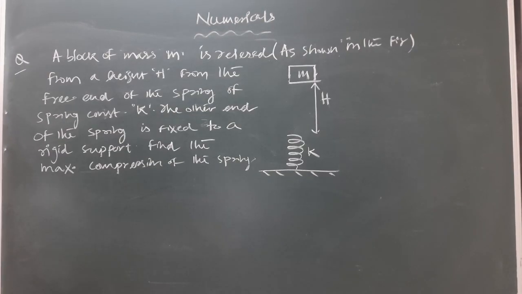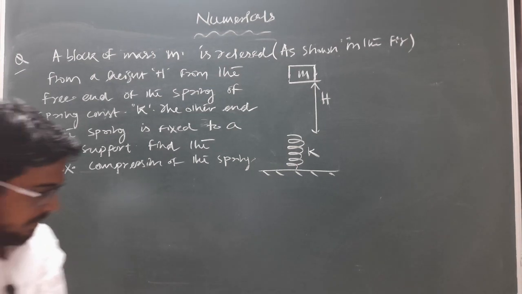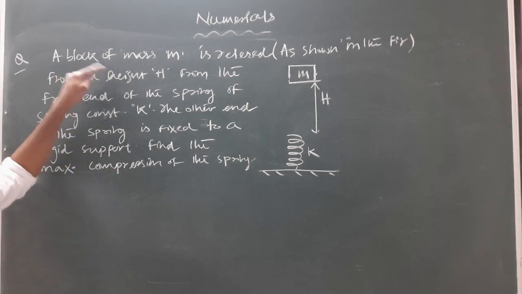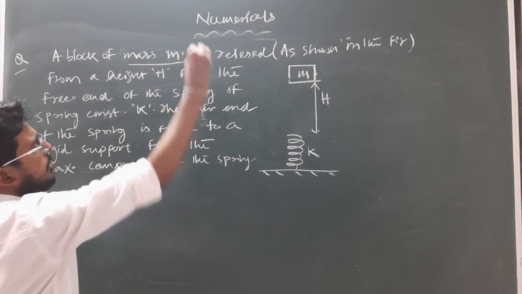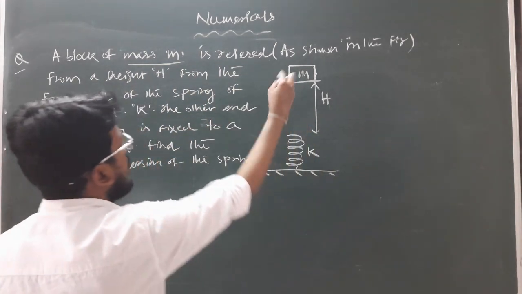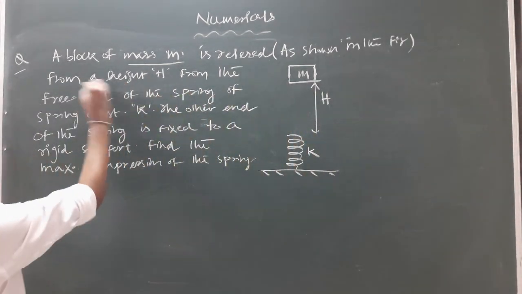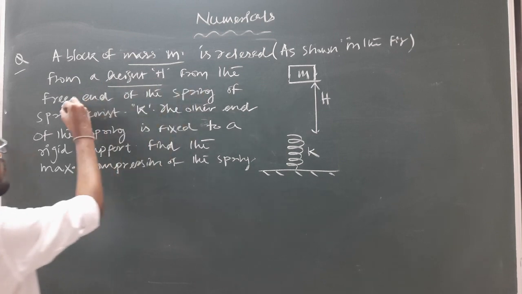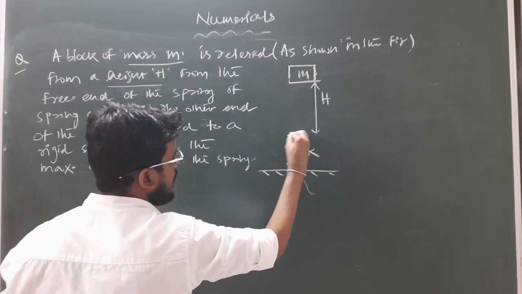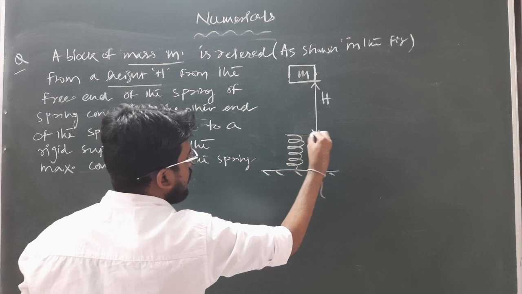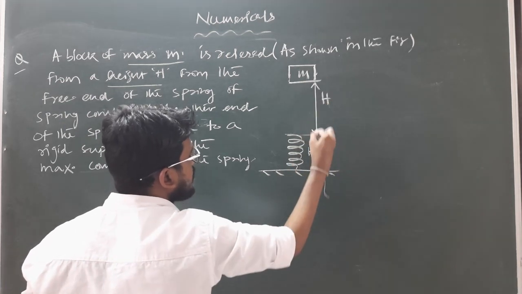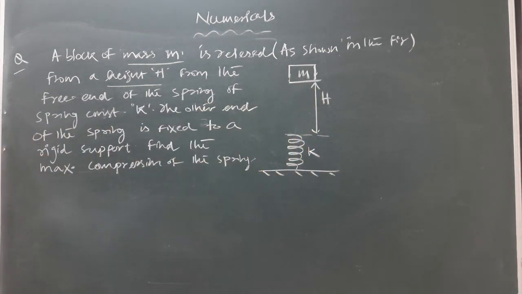Okay, so the next question is, a block of mass m is released as shown in the figure from a height h from the free end of the spring. This is the free end of the spring, and the block is released at a height h from this end, of mass m.